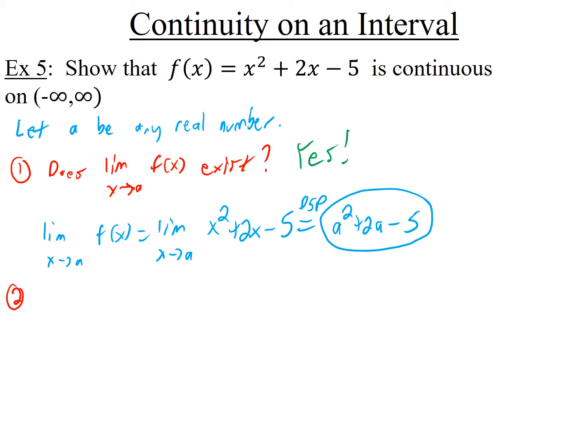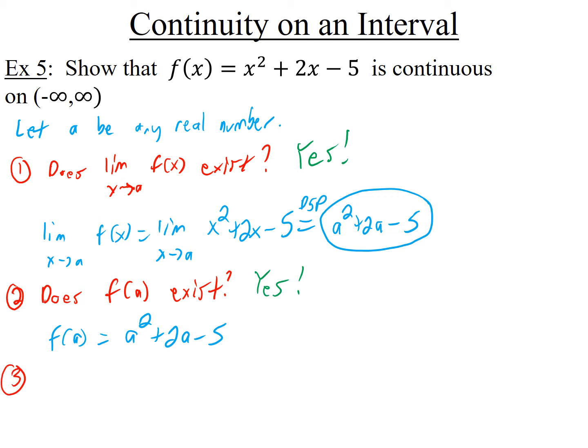Second question is, does f of a exist? In other words, can you plug a into the function? Or another way to say it is, if you don't tell me a, is there any problem plugging into the function? I don't know what a is, but you can plug anything into a polynomial. You don't have any issues. You don't have any negatives inside of roots. You don't have any numbers that are not in the domain. So the answer is yes. F of a, you can just go ahead and plug it in. It's a squared plus 2a minus 5. So no problems there. The answer is yes.